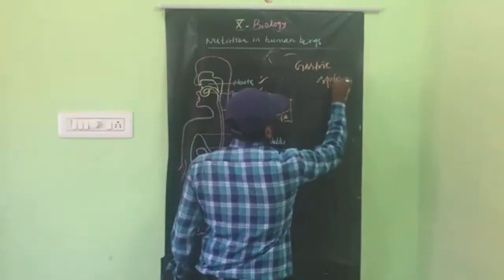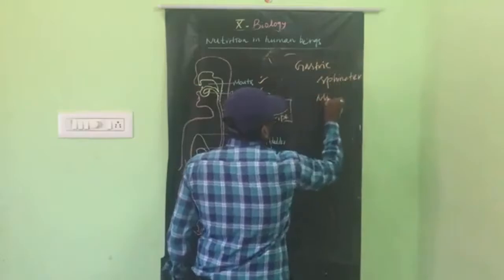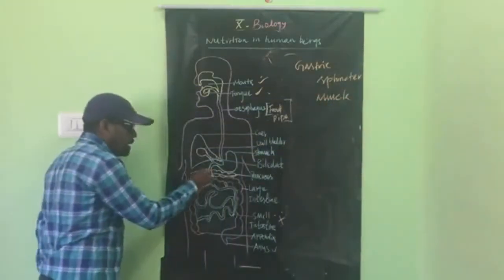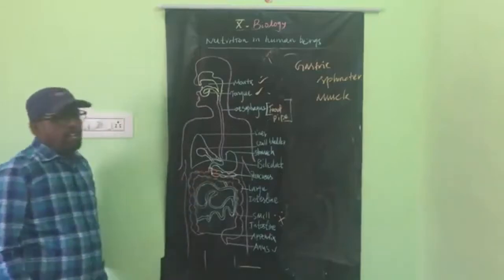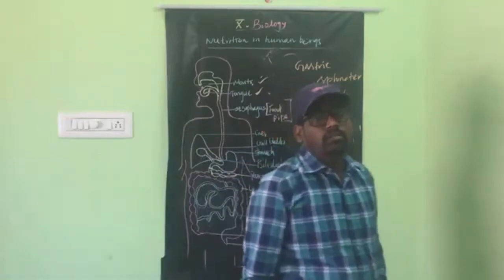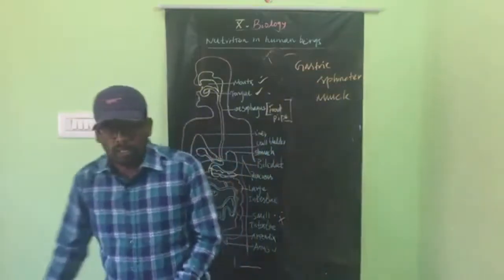Gastric sphincter muscle. Where is it located? At the end of the stomach there is a gastric sphincter muscle. So what is the role of the gastric sphincter muscle?